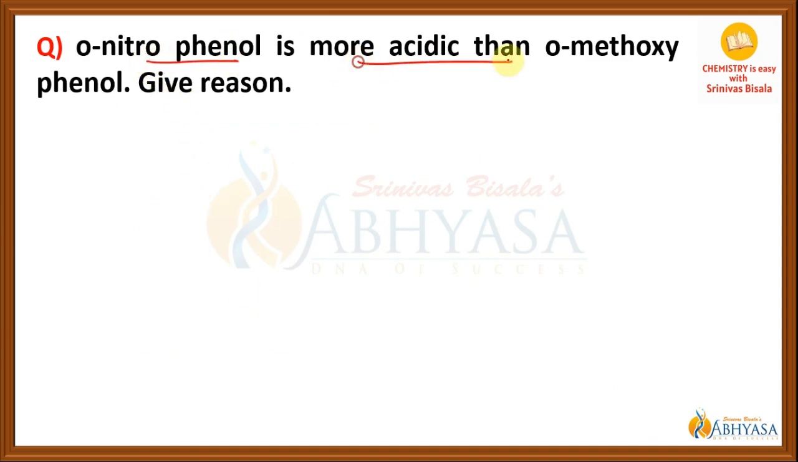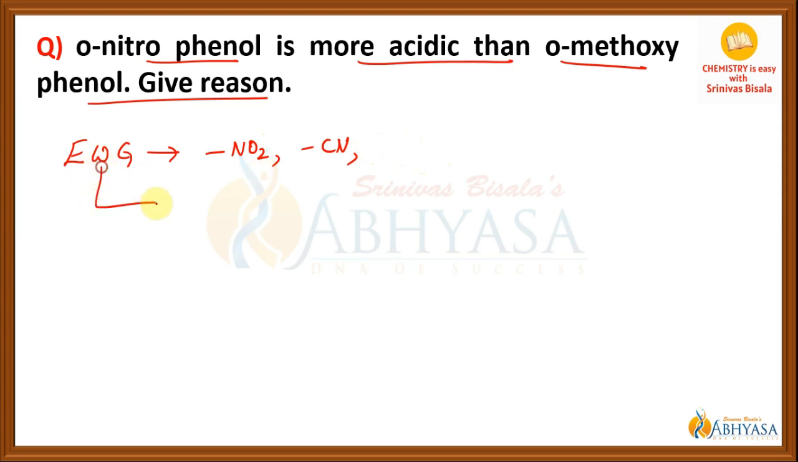Orthonitrophenol, that is more acidic than orthomethoxyphenol. Let us understand the reason behind this. As just discussed, phenols are acidic in nature because of resonance. Not only phenol, even the phenoxide ion is also stabilized by resonance. So whenever electron withdrawing groups like NO2 or cyanide, etc. are attached to the phenol, they increase the stability of the phenoxide ion.